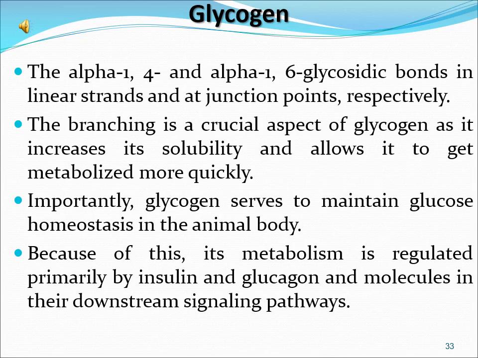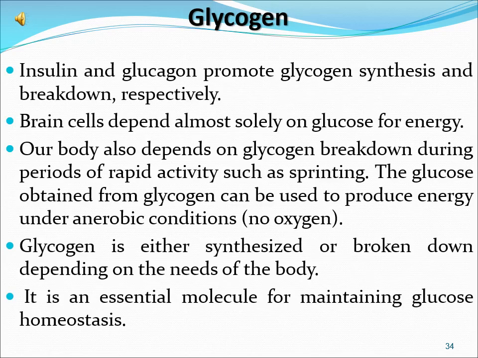Importantly, glycogen serves to maintain glucose homeostasis in the animal body. Because of this, its metabolism is regulated primarily by insulin and glucagon and molecules in their downstream signaling pathways. Insulin and glucagon promote glycogen synthesis and breakdown respectively.